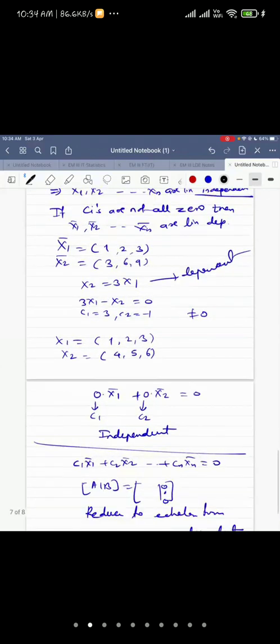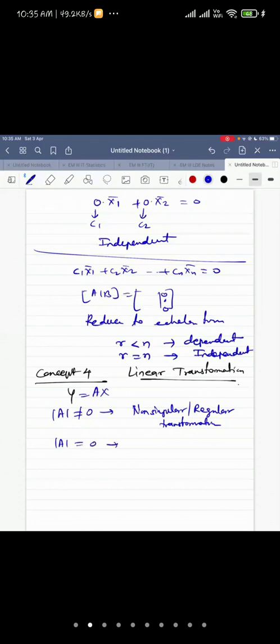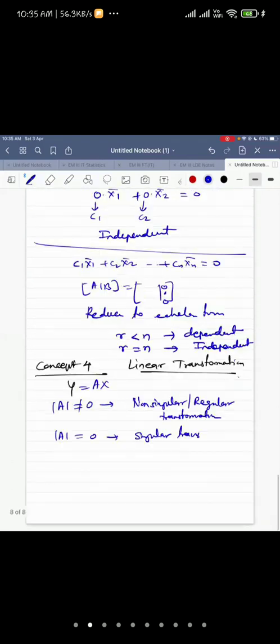Now, concept number 4 is linear transformation. A linear transformation is given by y equal to Ax. If the determinant of A is non-zero, then the transformation is called a non-singular or regular transformation. If the determinant of A equals 0, then it is called a singular transformation.